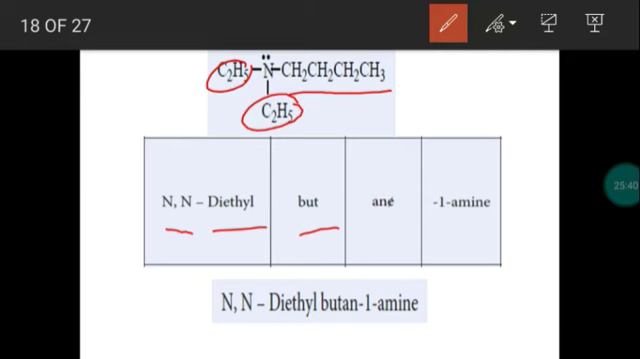The longest chain has 4 carbon atoms, root word but. Only single bond exists between the carbon atoms, primary suffix ane. Amino group is attached with the first carbon. So this is 1-amine. IUPAC name is N,N-diethylbutane-1-amine.